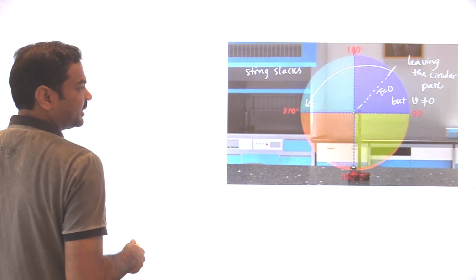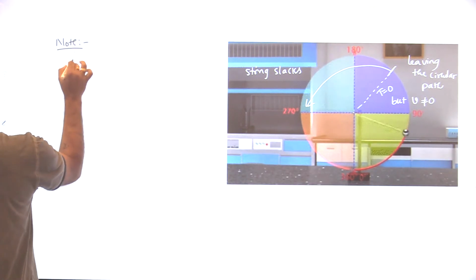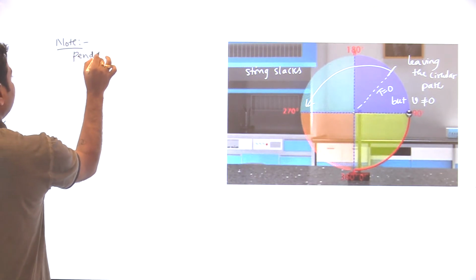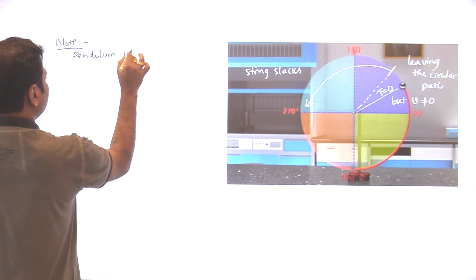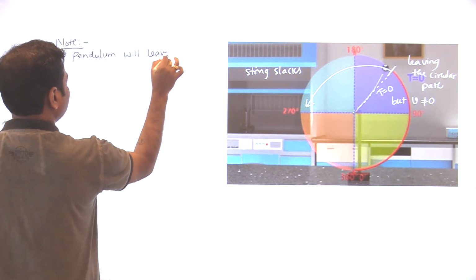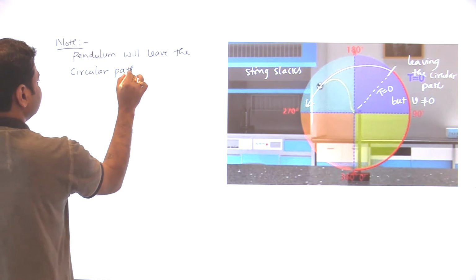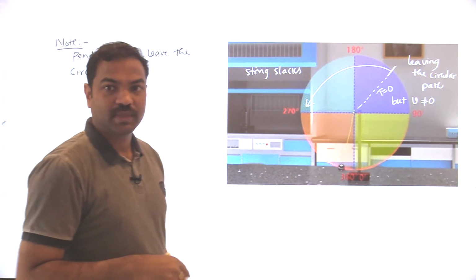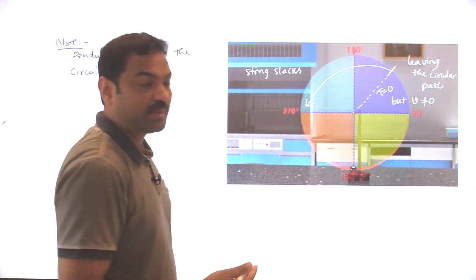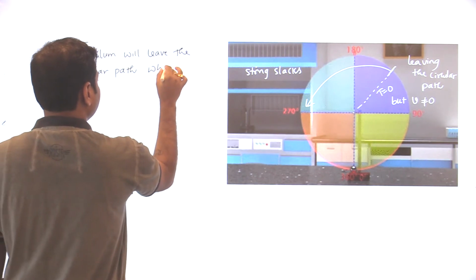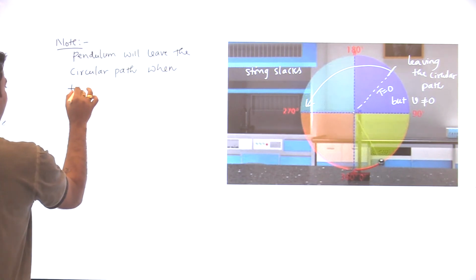So what can I write down? Note: the pendulum will leave the circular path. Understood? What is the condition for leaving the circular path? When tension becomes 0.